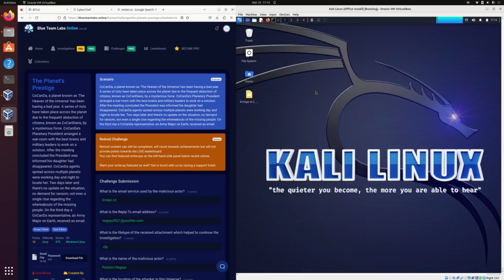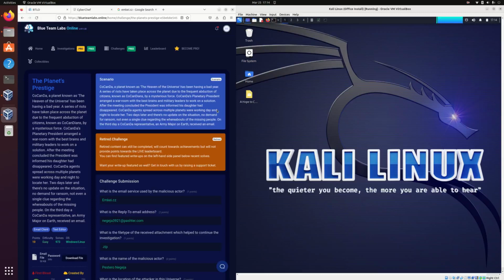Let's get started. So, the scenario for this challenge is that Konkan, a planet known as the heaven of the universe, has been having a bad year. A series of riots have taken place across the planet due to the frequent abduction of citizens, known as Kokanians, by a mysterious force. Konkan's planetary president arranged a war room with the best brains and military leaders to work on a solution. After the meeting concluded, the president was informed his daughter had disappeared.